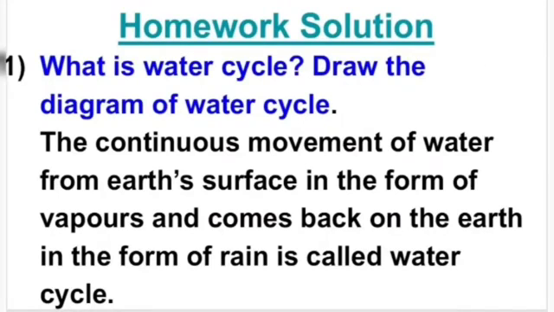So students, now we will discuss the homework solution of the previous lecture. First question is, what is water cycle? Draw the diagram of water cycle.